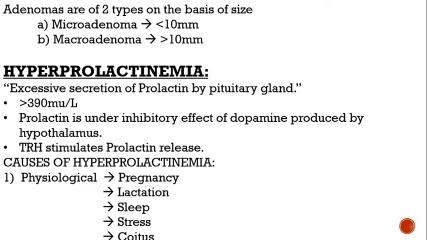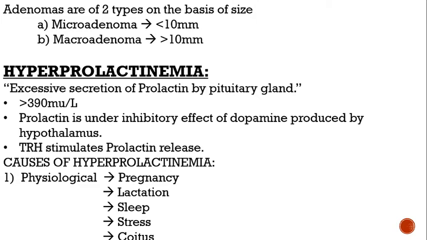So first of all, we are going to discuss prolactinoma. What prolactinoma does is hyperprolactinemia, that is excessive secretion of prolactin by the pituitary gland. There is a normal range, and if the prolactin is above it, then it is called excessive. Greater than 390 mU per liter is considered to be excessive secretion of prolactin.